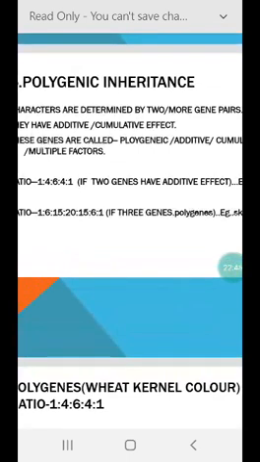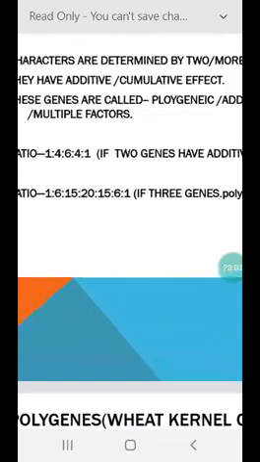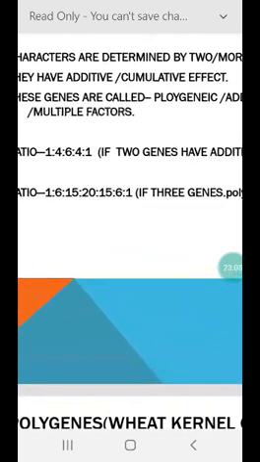And in case of polygenes such as skin color in human beings, the ratio is again different. It is 1:6:15:20:15:6:1.